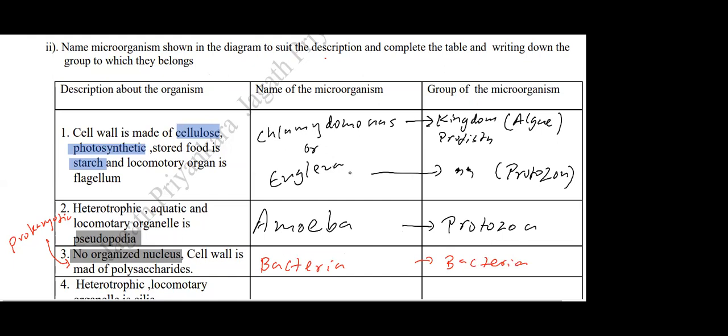If you want, you can write here the name Bacillus. This is the typical feature of a typical cell of a bacteria that they have given in the diagram. But bacteria we can classify into different types: Bacillus, cocci, spirillum. Viruses are mostly named according to the disease they cause.